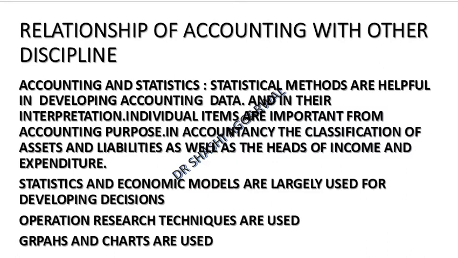This is a current asset, this is a fixed asset, this is a short term liability, this is a long term liability, this is revenue, this is capital. Expenditure is also revenue or income. But statistics and economic models are largely used for developing decisions, because with statistics we could use and interpret the results and analyze what is dependent and what is independent.